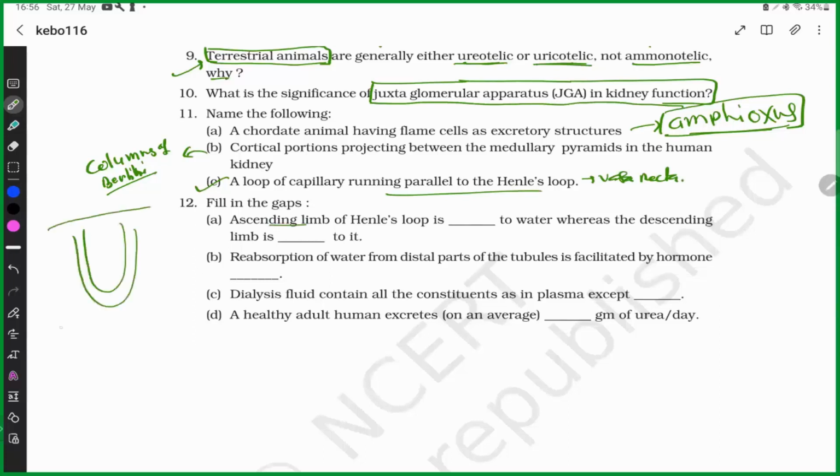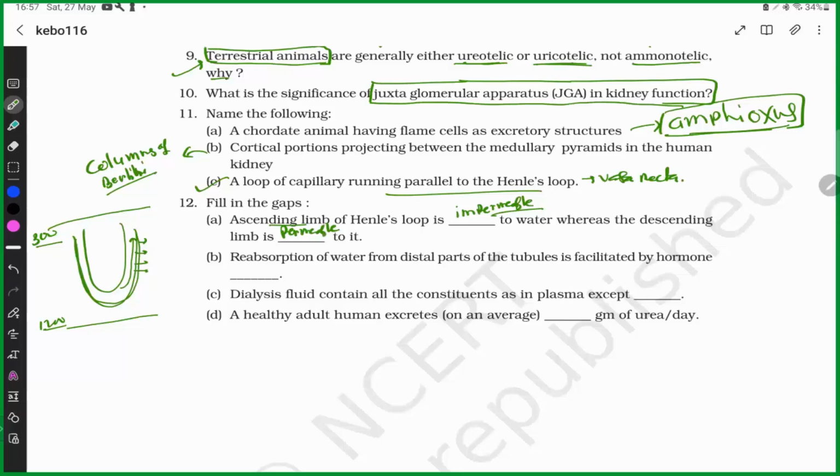If you forget this in the exam hall, just remember this. This is 300, this is 1200. This is the ascending limb. If the ascending limb were permeable to water, the filtered water would go in this direction and be lost. So from 1200 to 300, is this possible? No. So the ascending limb of Henle's loop is impermeable to water, whereas the descending limb is permeable to it.